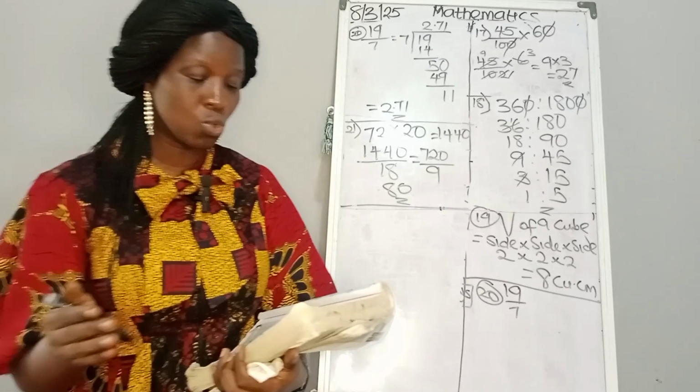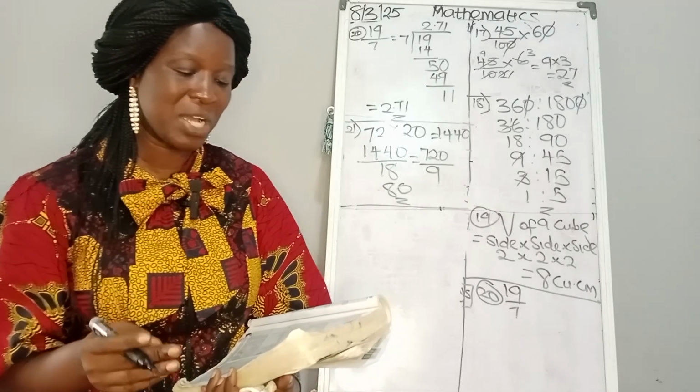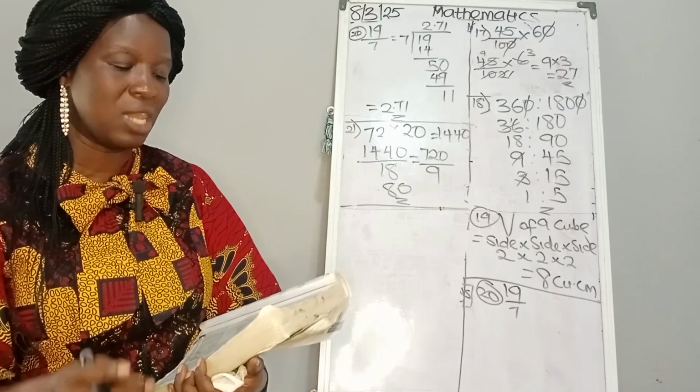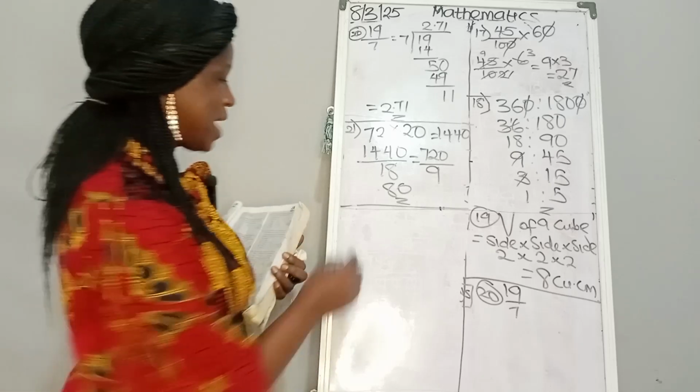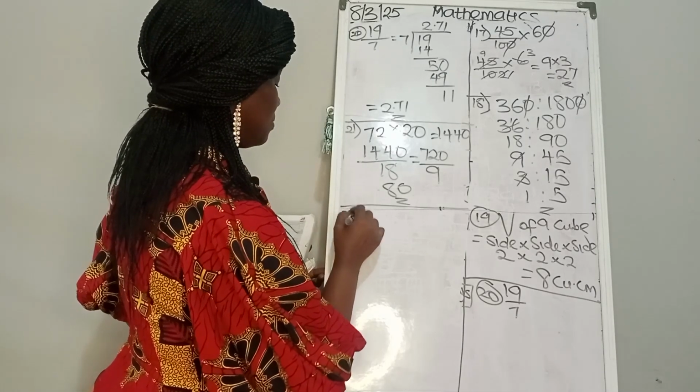So our number 22 question now. What is the perimeter of a rectangle which is 12 meters long and 9 meters wide? Let us take down the formula.